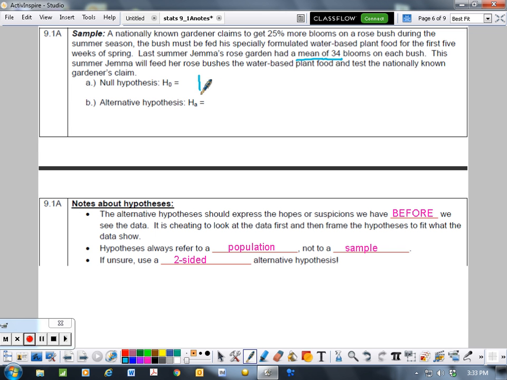So we're assuming, for our null hypothesis, that there's going to be no difference. So we're going to have still a mean of 34 blooms, but we're going to test to see, is it really true that we'll end up with more blooms?